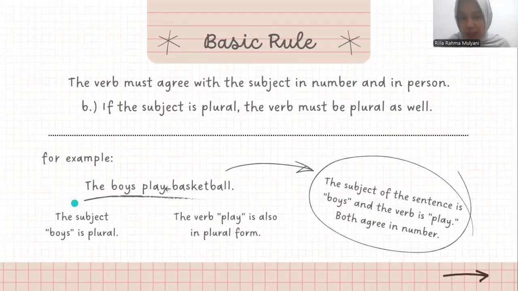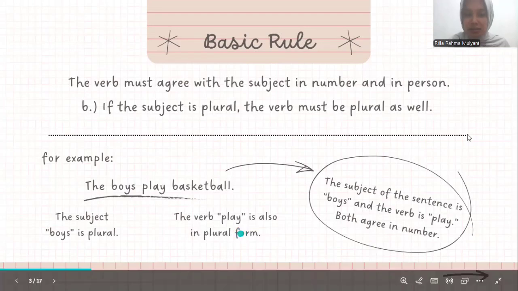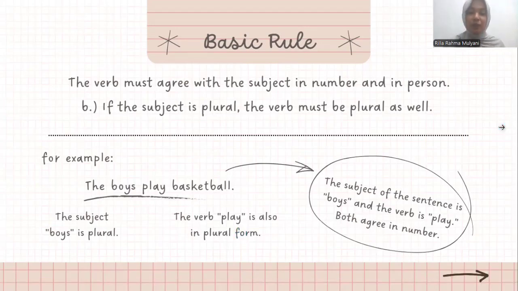The verb play does not end in s, which shows that it is a plural verb. It is different from the singular subject before, where the subject adds s, not the verb. Easy tip for me: when the subject ends in s, the verb usually does not end in s.